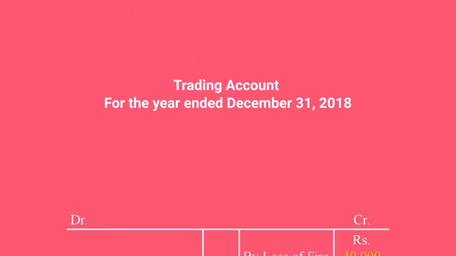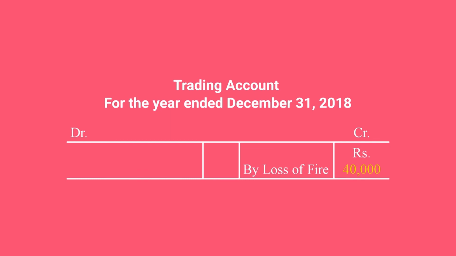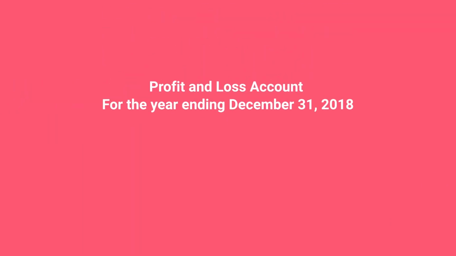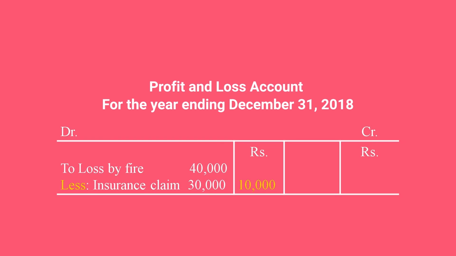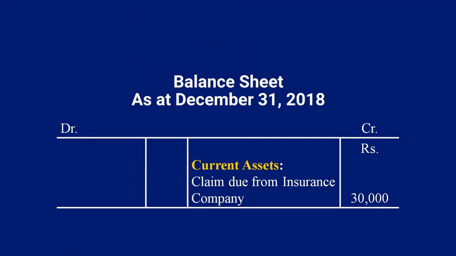Now how will it be shown? Total loss of rupees 40,000 of goods will be shown in the credit side of trading account, and in the debit side of profit and loss account 10,000, because out of the loss of 40,000, 30,000 were admitted by the insurance company as a claim. So, only loss of rupees 10,000 will be debited to the profit and loss account, and since the claim will be paid by the insurance company, we will treat insurance company as a debtor unless the insurance company makes the payment. Therefore, rupees 30,000 will be shown in the asset side of the balance sheet.